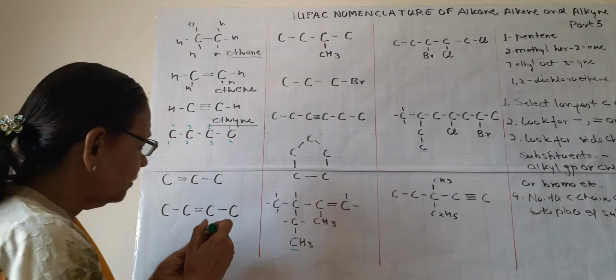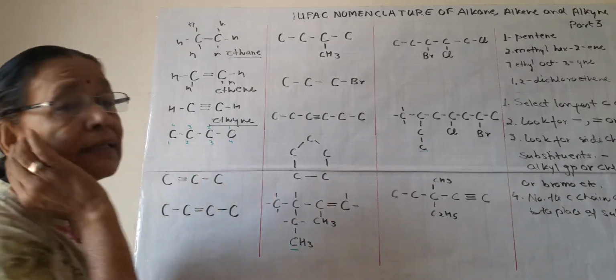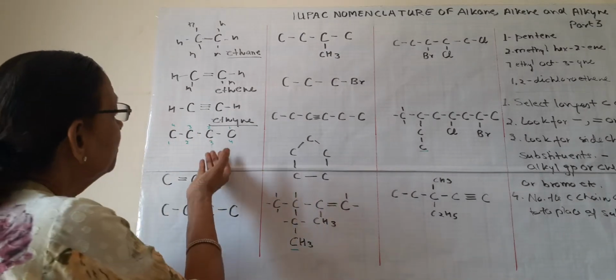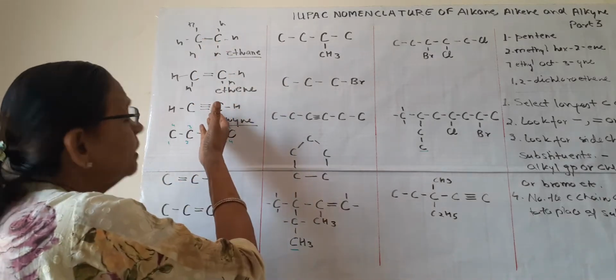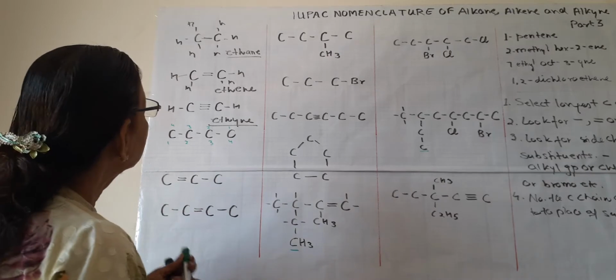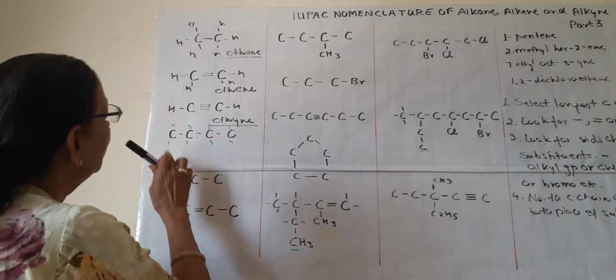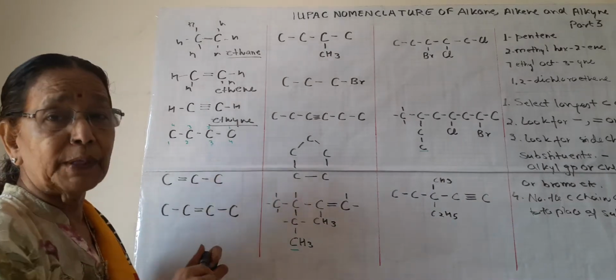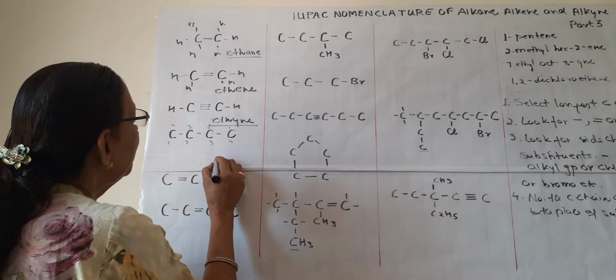But in this case, no difference is there, because there are no double or triple bonds, and no substituents. So this is simple. What is this compound? 1, 2, 3, 4 carbon atoms are there. So it will be but.